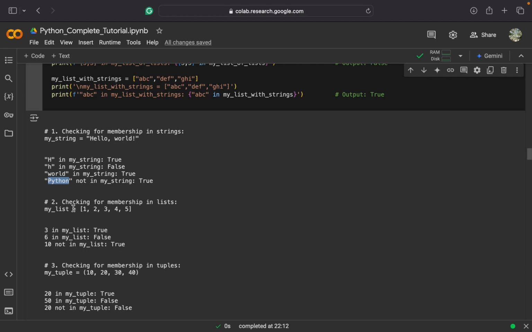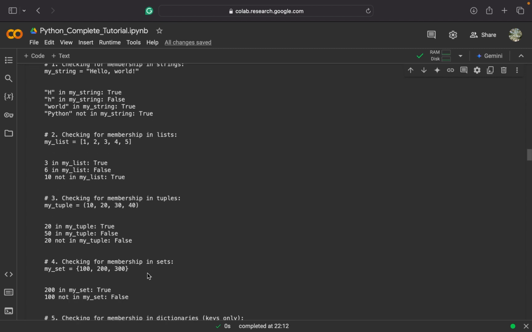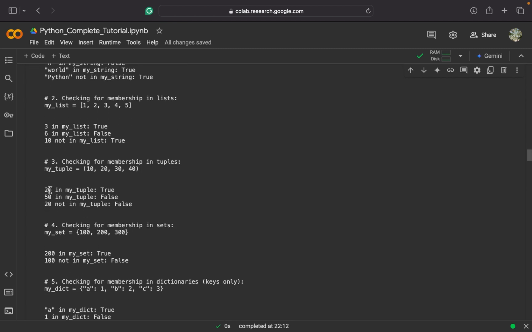For checking membership in lists, we created a list, my list, and the contents were 1, 2, 3, 4, and 5. Checking 3 in my list returned true, 6 in my list returned false, and 10 not in my list returned true. For checking membership in tuples, I created a tuple 10, 20, 30, 40. 20 in my tuple returned true, 15 in my tuple returned false as it was not present there, and 20 not in my tuple returned false because 20 was present.